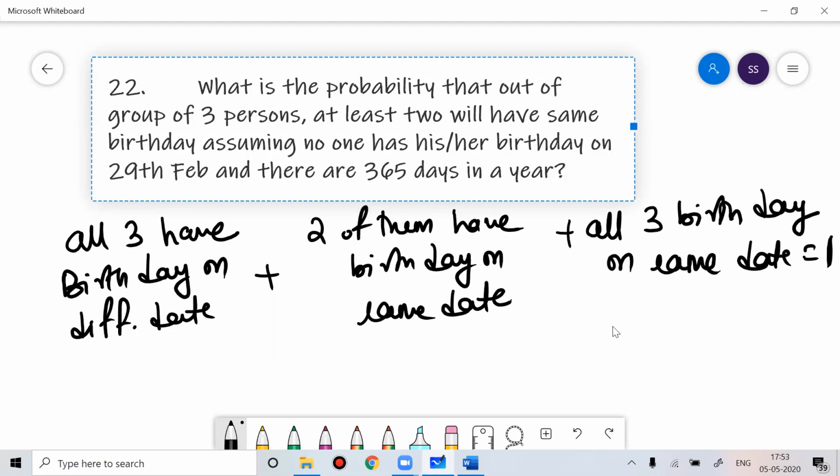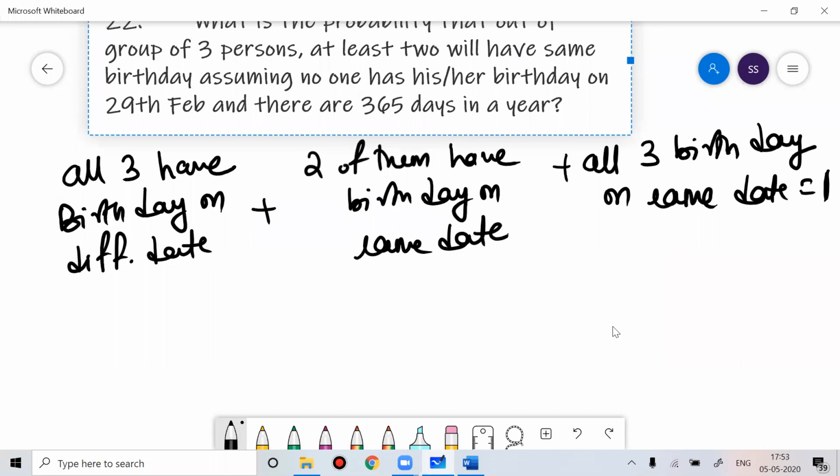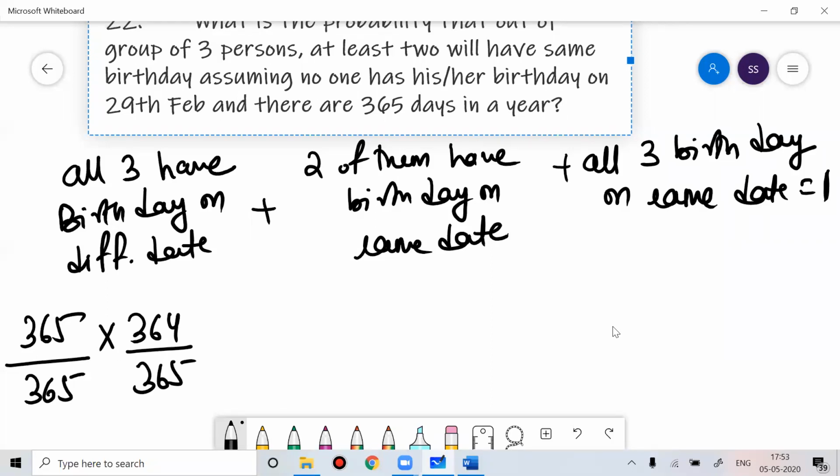Okay, so all three have birthday on different dates. The first person's birthday is 365 by 365. The second person's birthday should not be on that day. So suppose the first person's birthday is on 5th February. Then the second person should have birthday on any date except 5th February. Then the third person should have birthday on any date except these two dates. So I hope this is clear.